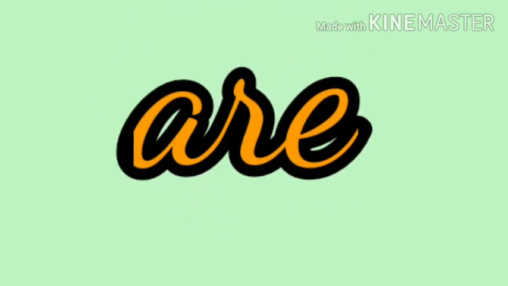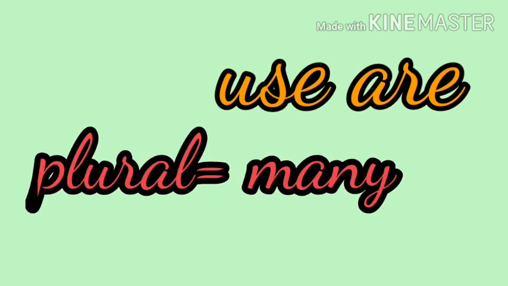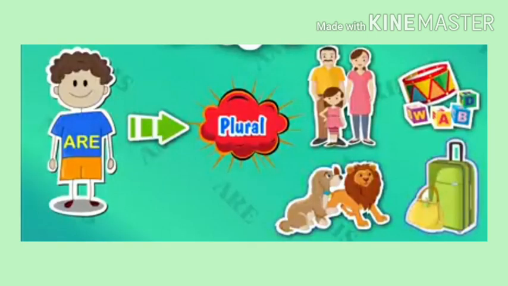Now it is the time for are. What is the spelling of are? A-R-E, are. And the pronunciation is are. So where can we use are? We all know that we can use are in plural. Plural means when there is a thing, person or animal more than one. It can be two, it can be many. There we can use are.